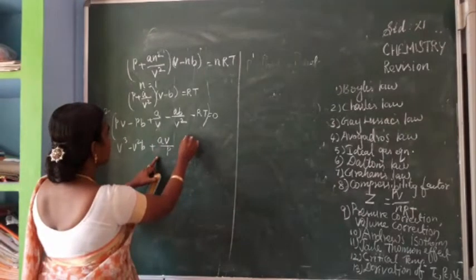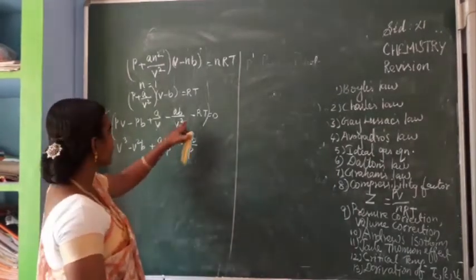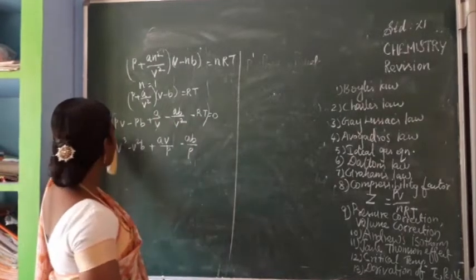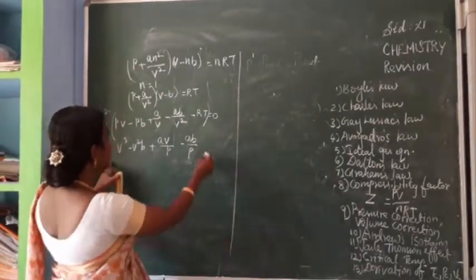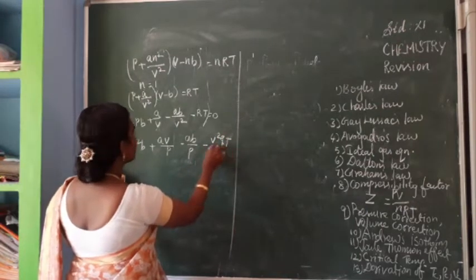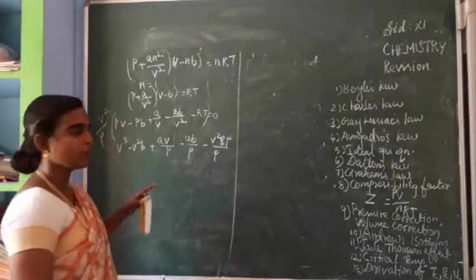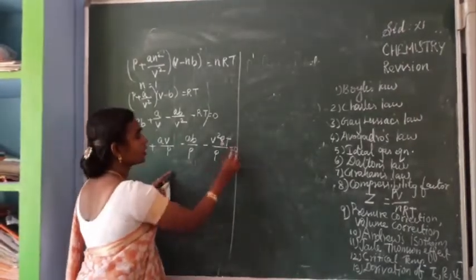So you are getting ab divided by P. Okay. So next we can see, no terms are cancelled. So it is minus V square RT divided by P, which is equal to 0.